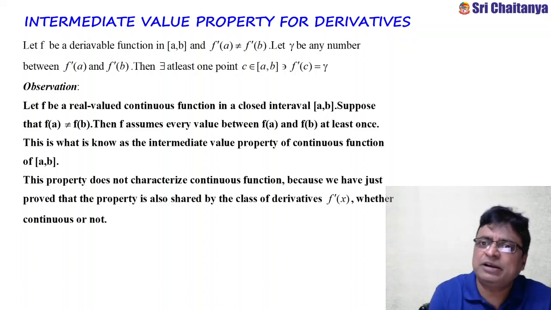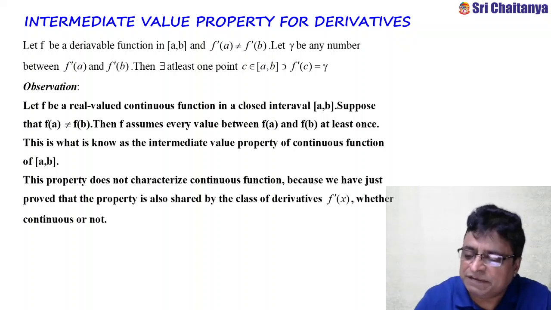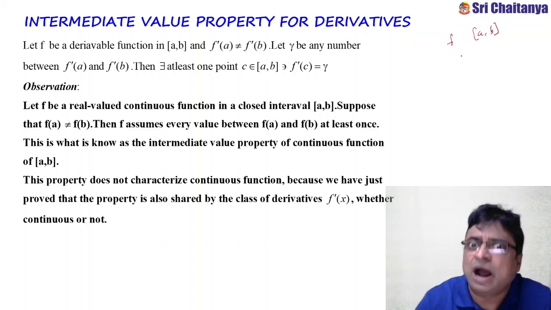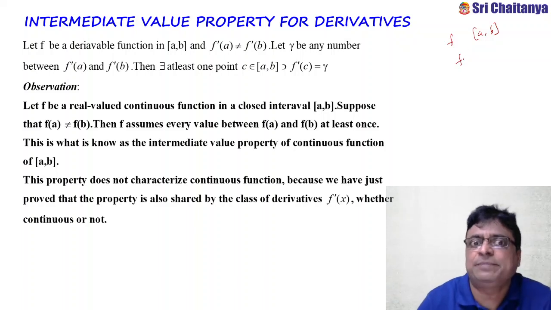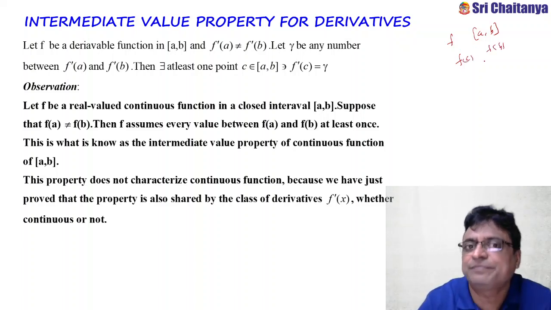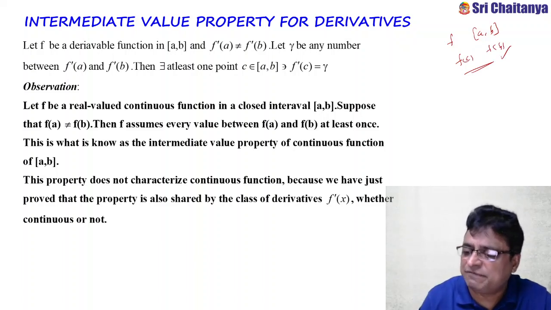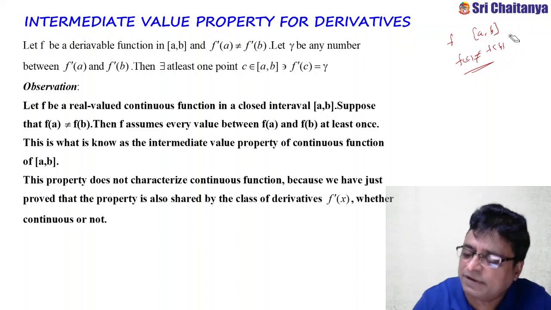The same intermediate value theorem we practiced in continuity. There what did we tell? If f is a continuous function defined on closed interval [a, b], and f of a not equal to f of b, then f can assume every value between f of a and f of b.